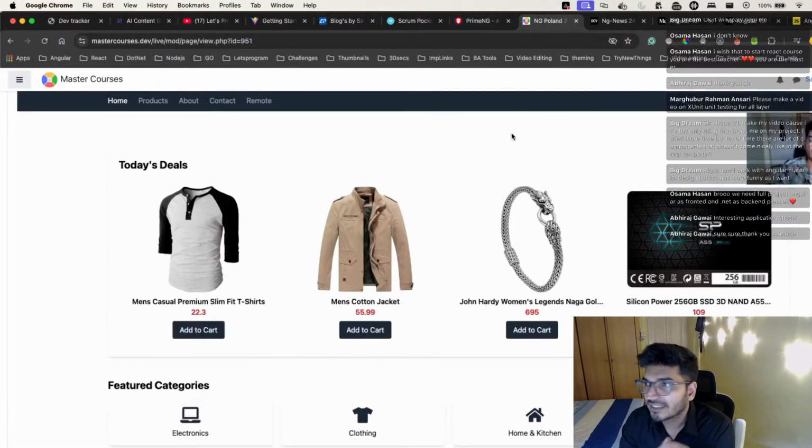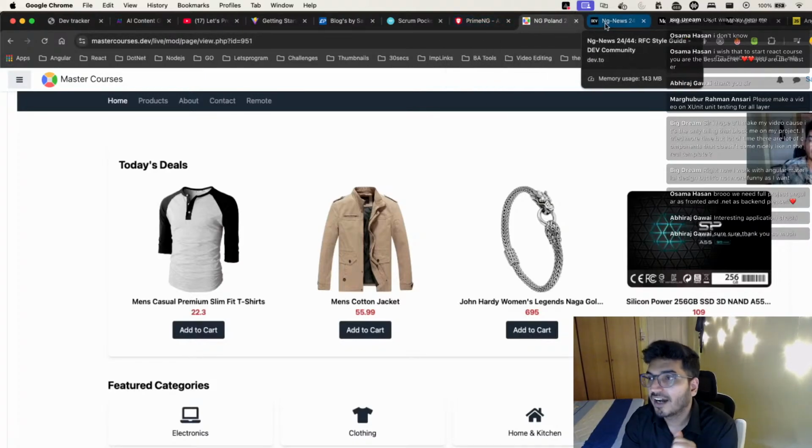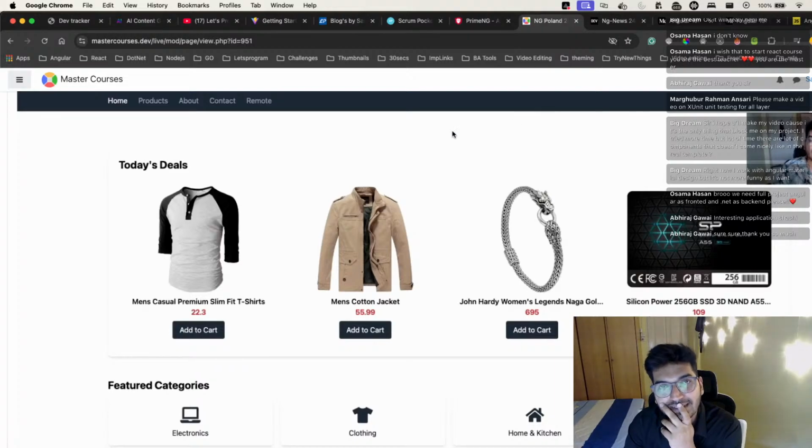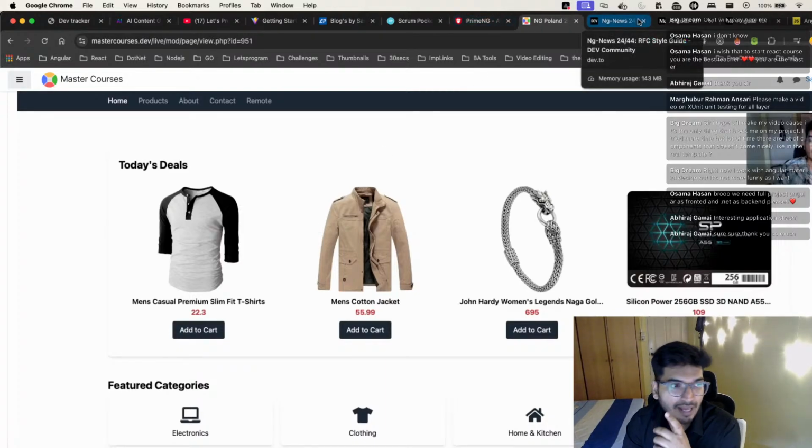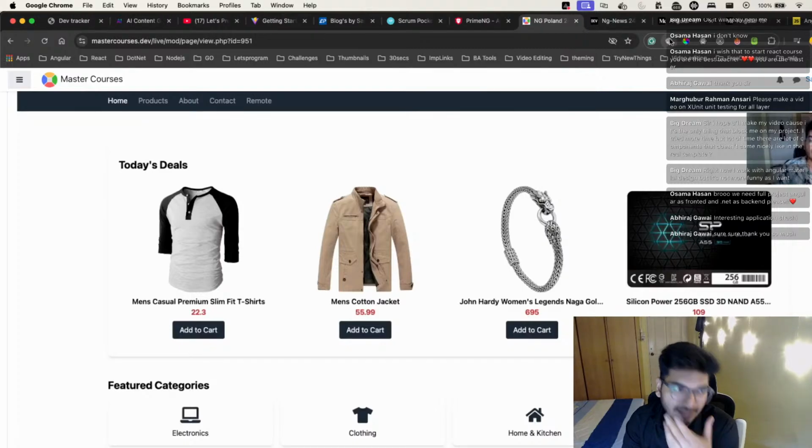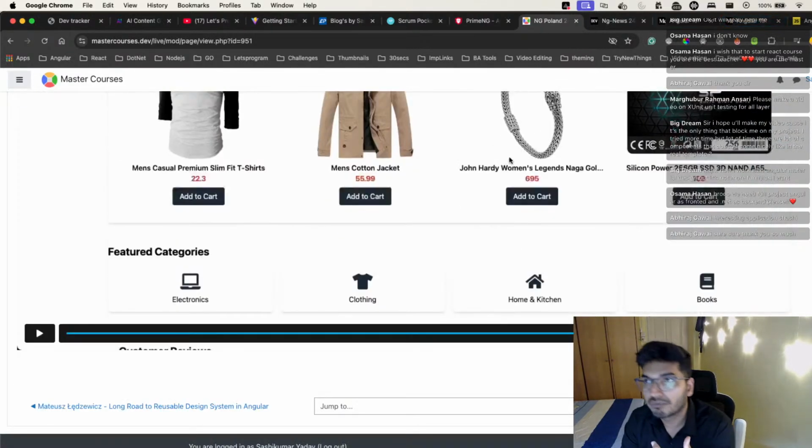Kudos to the Angular team for giving us a lot of things now. This is just my personal opinion, but I think whatever features they're giving now, they should have given one or two years before. Then it would have made them more popular in the community as well, and a lot of people would adopt Angular more.